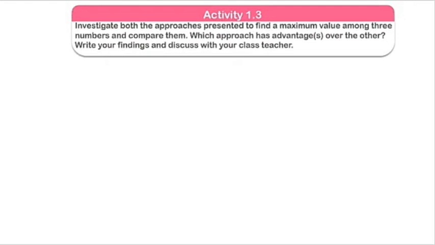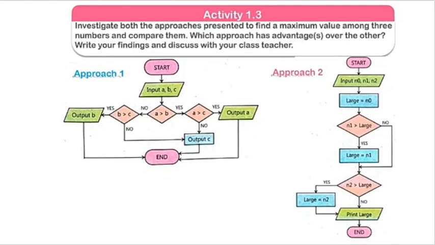Now let's go for activity 1.3. Now we will check the two approaches. Here are the two charts, and we will check which approach uses the minimum steps and which algorithm consumes minimum memory. So now you will check approach 1 in detail. First we will skip the steps start and end. Obviously we always use start and end, so I will count only the remaining steps.